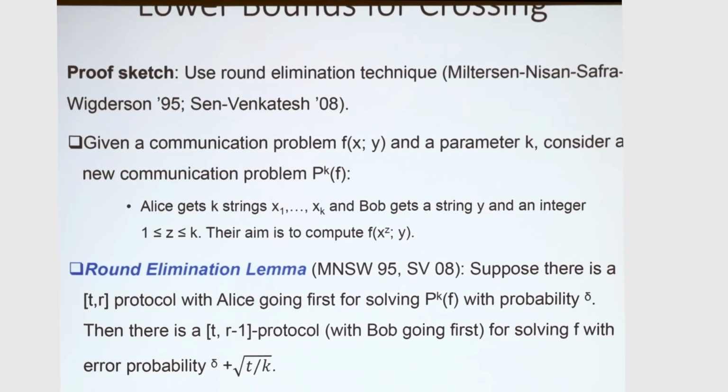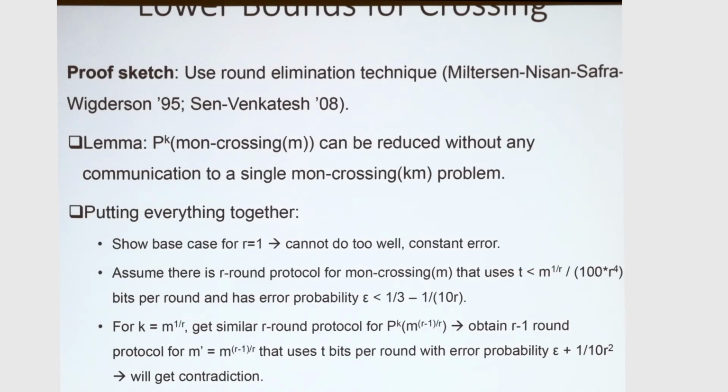And the lemma makes this formal. So if you have a protocol with Alice going first with t bits per round in R rounds for solving P^k with some probability delta, then you can actually do it in one less round with slightly higher error probability. So we are going to use this, and the way we'll use it is that, first of all, the P^k of monotone crossing can be reduced without any communication to a monotone crossing. So basically, if Alice has a bunch of these instances, she can stitch them together, making them taller and taller, to make only one instance from them, and she can do this without any communication.